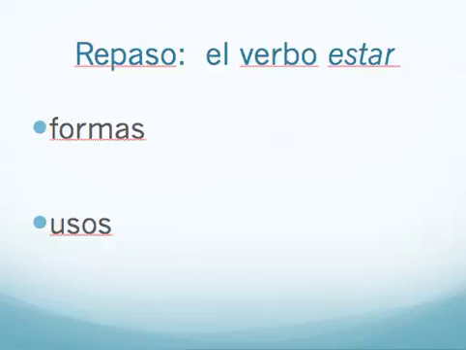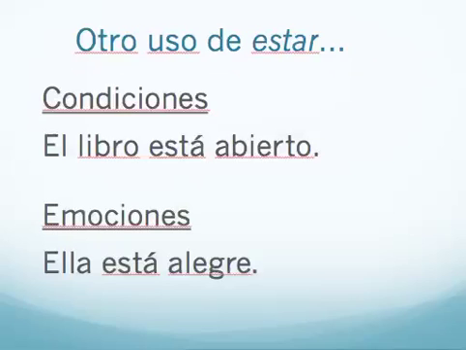And then let's talk about two uses that we studied previously. The verb estar is used to describe the location of a person or thing. For example, ¿Dónde estás? Estoy en la clase. It is also used to describe health and well-being. ¿Cómo estás? Estoy bien. And now for the two new uses, condiciones y emociones.